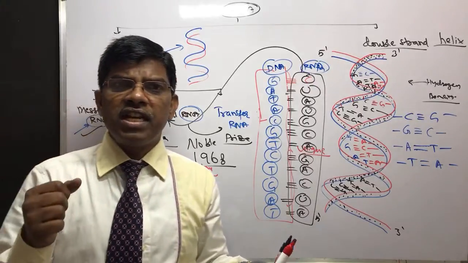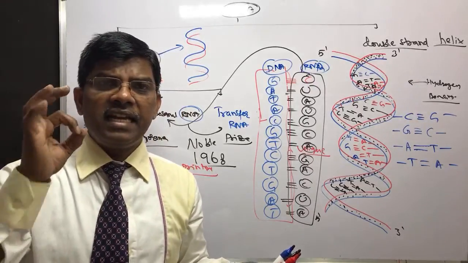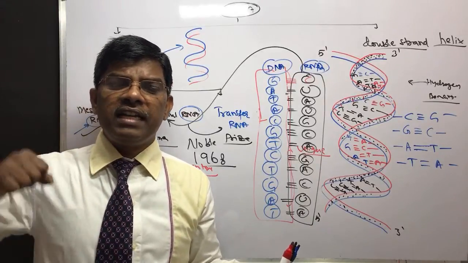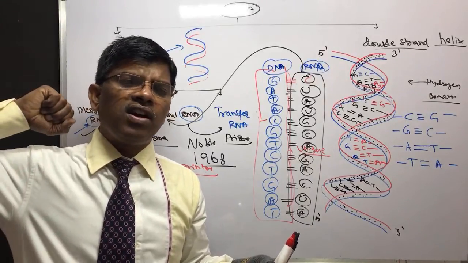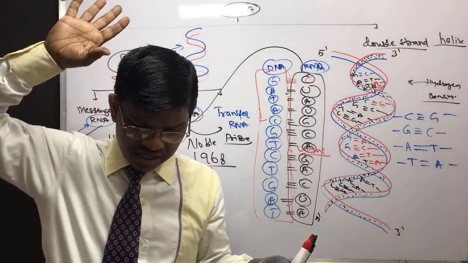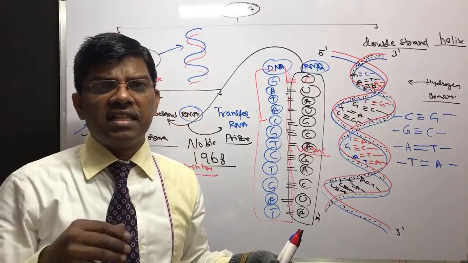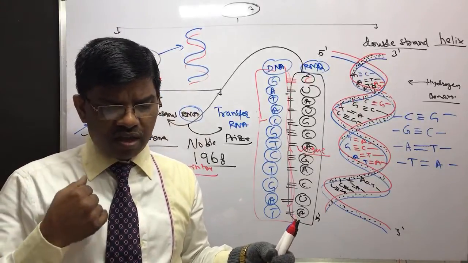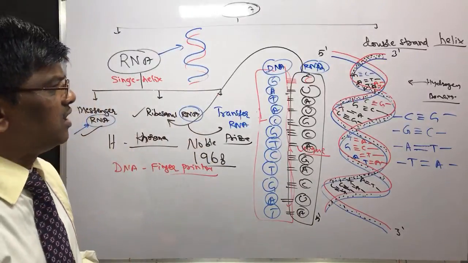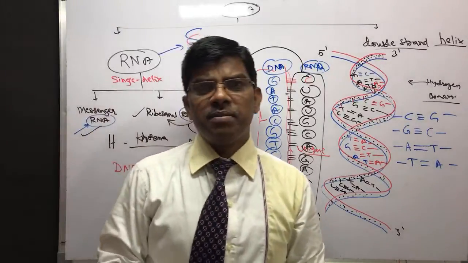And the main function is heredity, that is genetic coding, and moreover it dictates all functions of your body. It is the master of all functions. So RNA, protein synthesis, and everything else goes on by means of this DNA sequencing. Right, students? So this is how nucleic acids can be explained.